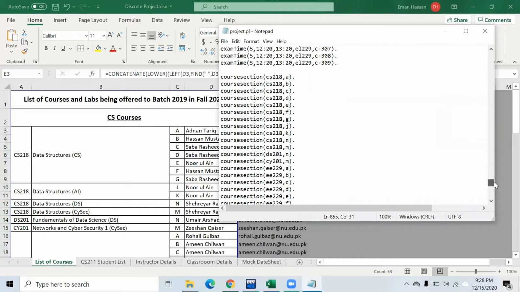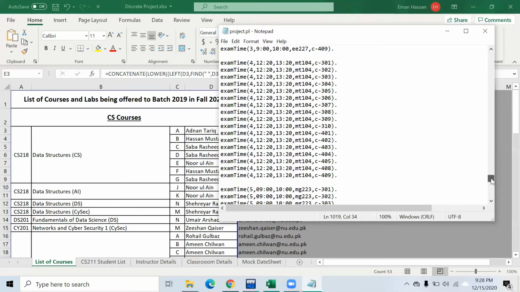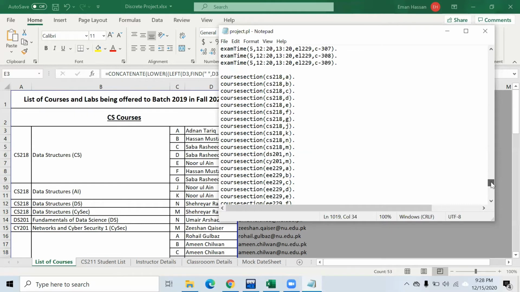The next is the course section and the exam time. We have made these exam time facts from the mock date sheet, and looking into it, we have removed the AM and PM as they were giving errors, and we have also changed the course code formats and also the room numbers for the 402 and so on. Now for the course section, the same thing is applied. For example, from the list of courses, we have taken the course code and the sections which are studying those, and we have compiled them into the facts of course sections.